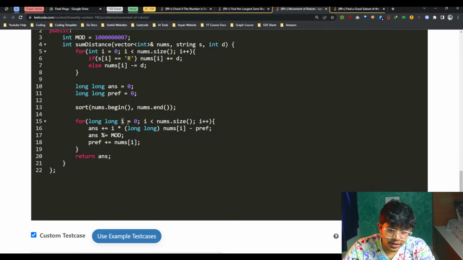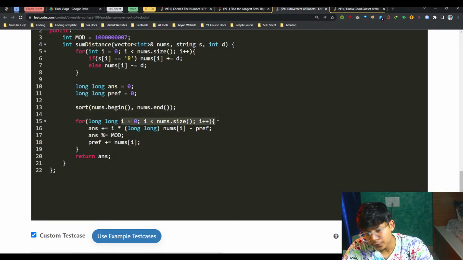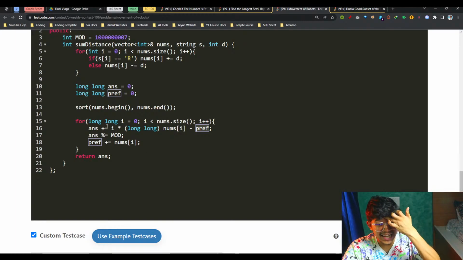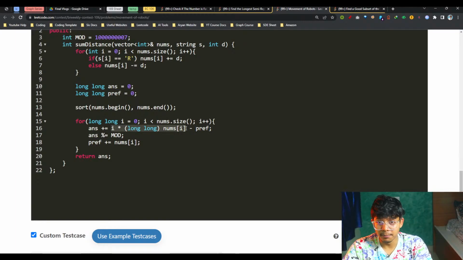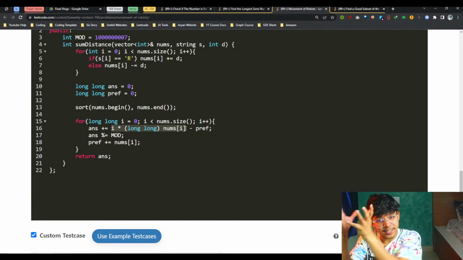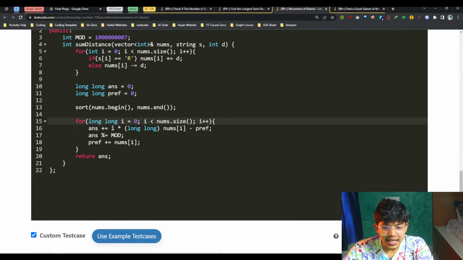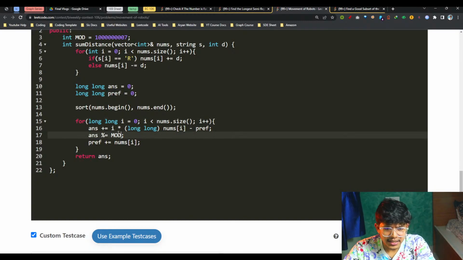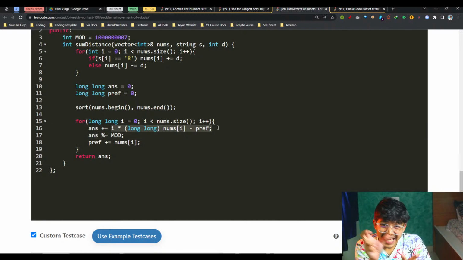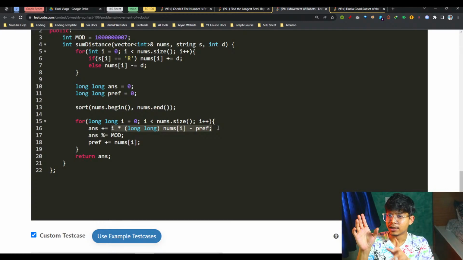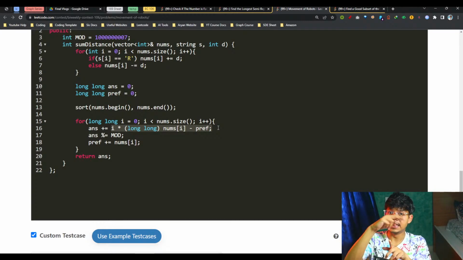I'll now keep on going to every one of those numbers having the prefix sum, as I showed you that it is i into that particular number, which you saw in the code, i into d minus the prefix sum. That is simply i into that number minus the prefix sum. And by simply just that, I will have for every element the contribution for all the pairs. For this number d, what's the contribution of DC, DB, DA?